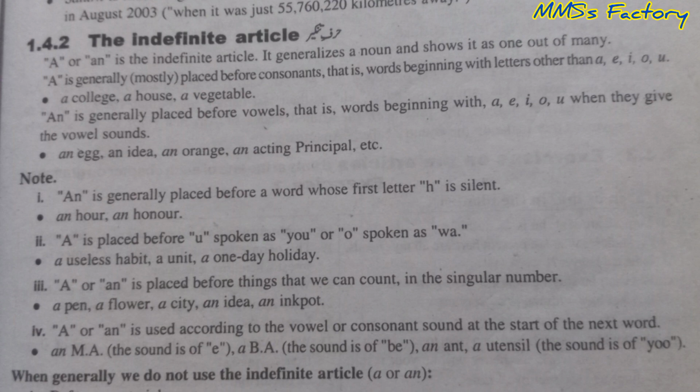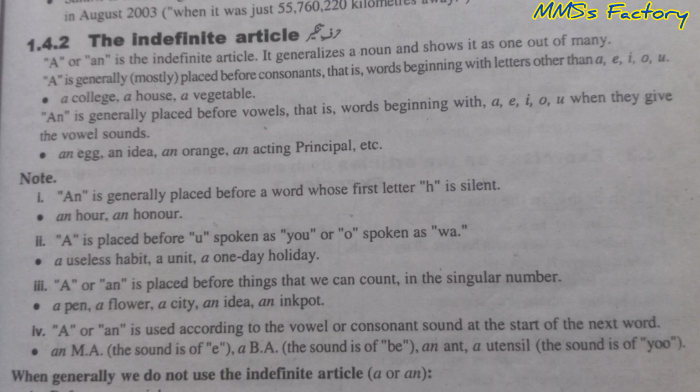An is generally placed before vowels, that is, words beginning with A, E, I, O, U when they give the vowel sounds. An egg, an idea, an orange, an acting principle, etc. Note: An is generally placed before a word whose first letter H is silent. An hour, an honor. A is placed before U spoken as U or O spoken as wa.